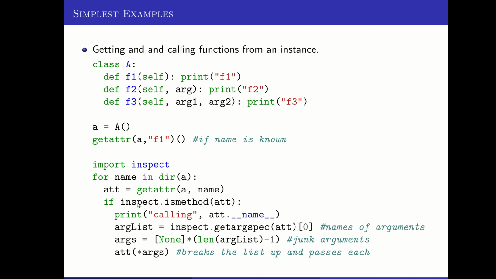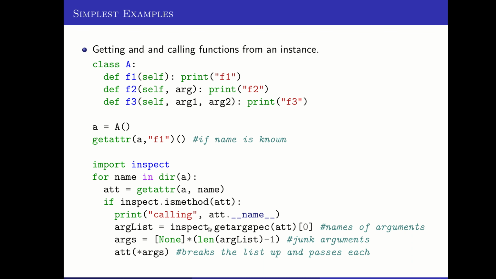So what we do next is we check and make sure that it's a method. Is it a method? Okay, so if it's a method, I'm going to try to call it. And here we're reporting that we're calling that particular name. We could have just said name here, but I wanted to show you that from the attribute, we can also get its name because everything has an underscore underscore name, or at least every function does, every class does, etc., like we saw for the class before.